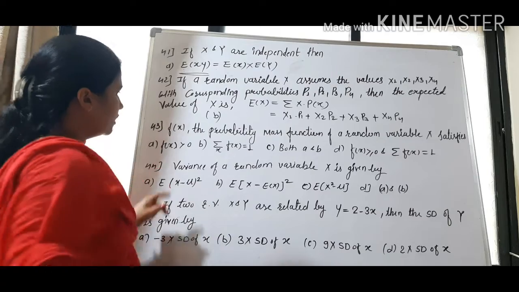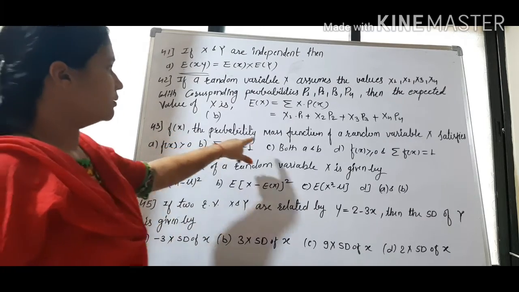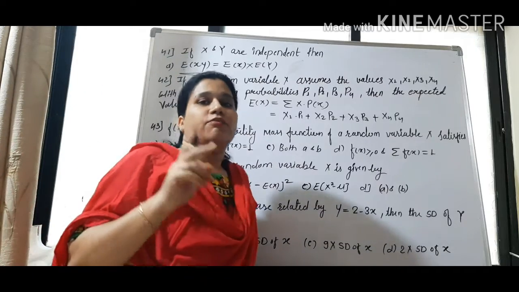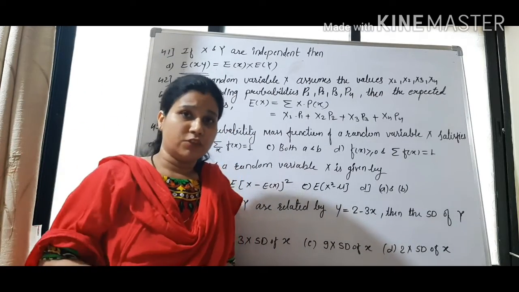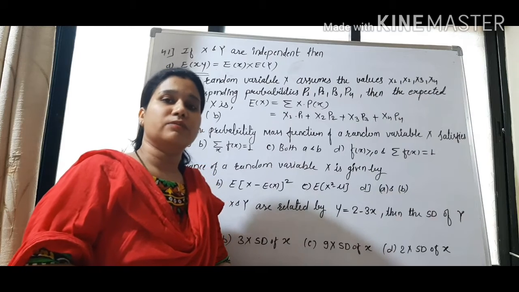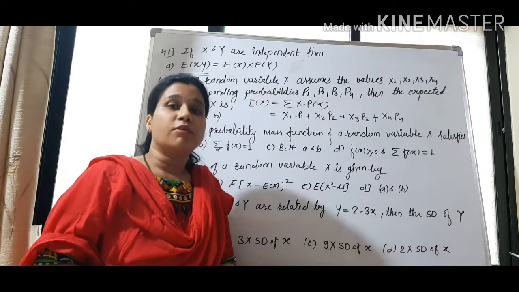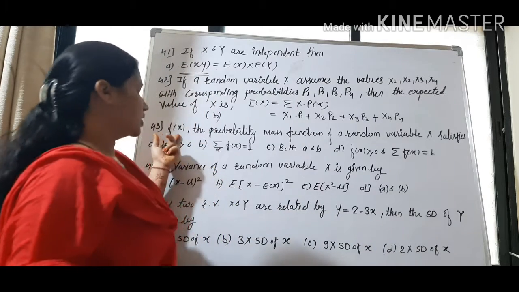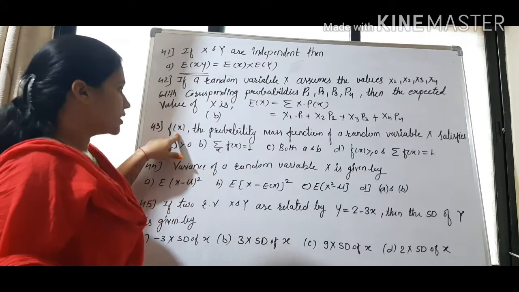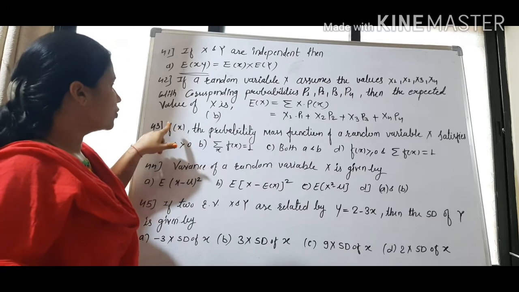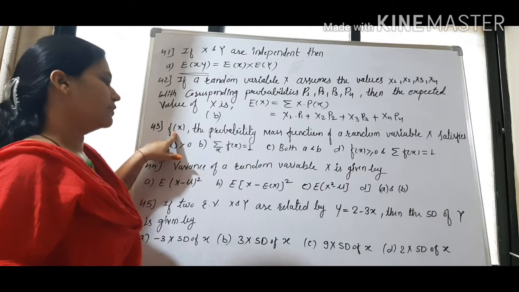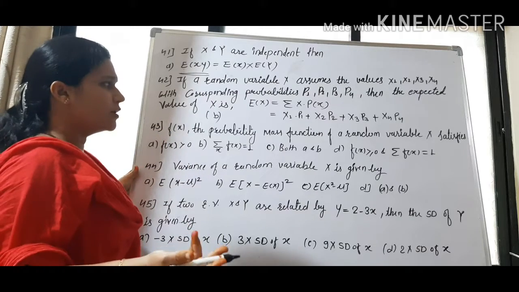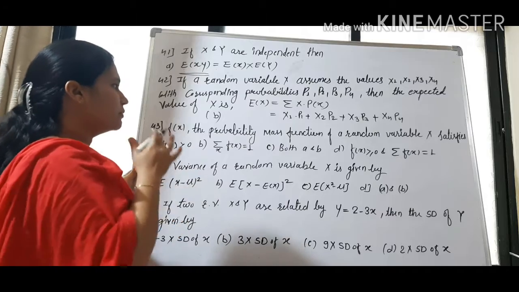Question number 43. If f of x, the probability mass function of a random variable x satisfies... Now see, here it is a mistake. When I explained the probability mass function and probability density function, I explained that in our book they are denoted by the same letter f of x. But actually the probability mass function is denoted by p of x and the probability density function is denoted by f of x. So here both are denoted by f of x. So let it be, consider it a probability mass function.